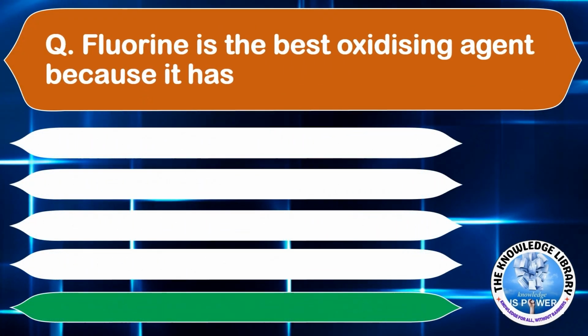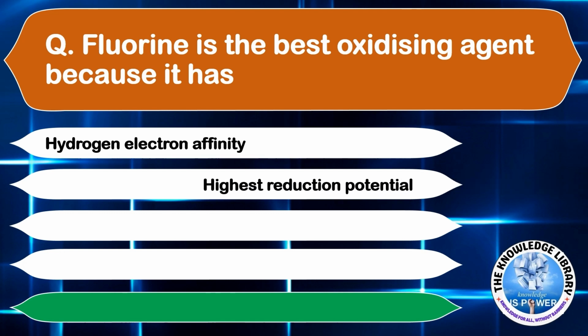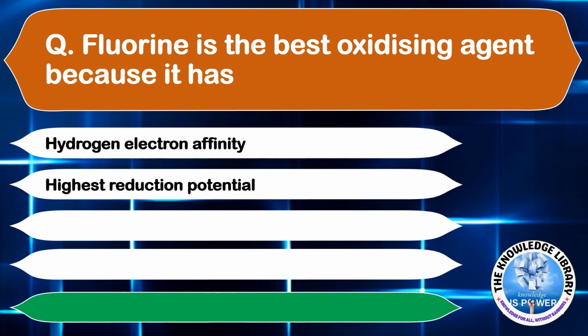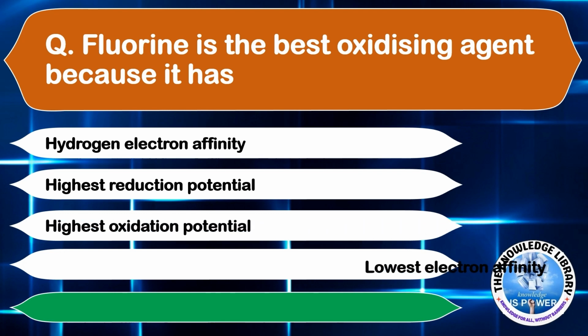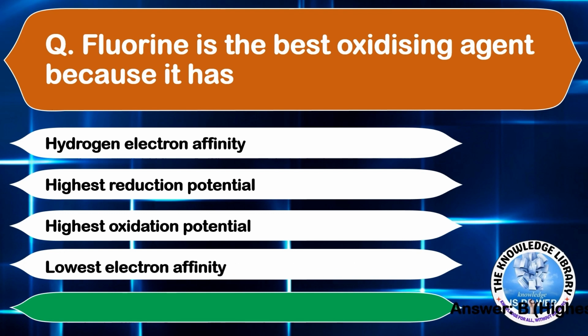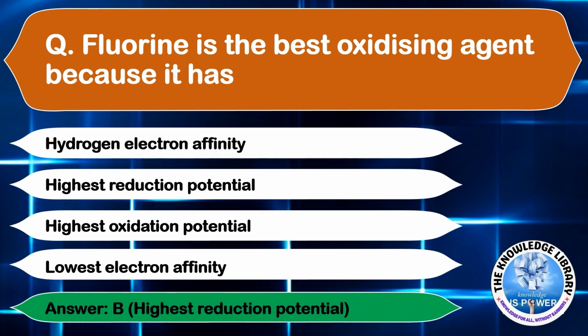Fluorine is the best oxidizing agent because it has option A, high electron affinity. Option B, highest reduction potential. Option C, highest oxidation potential. Or option D, lowest electron affinity. The correct answer is option B, highest reduction potential. Moving on to the next question.